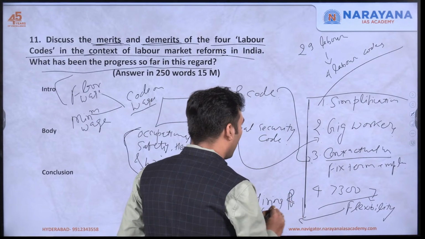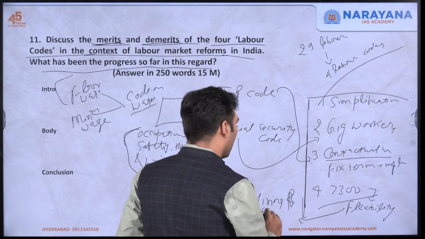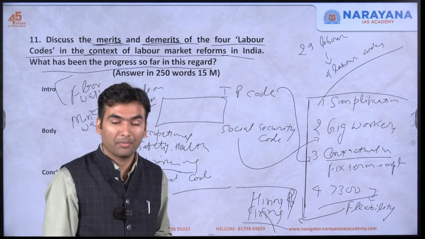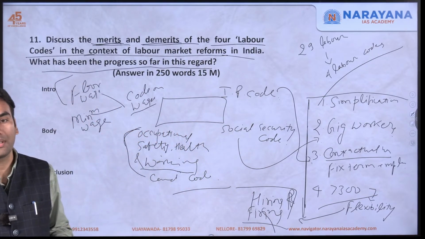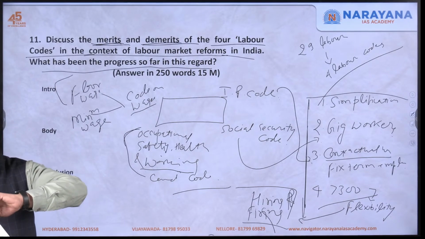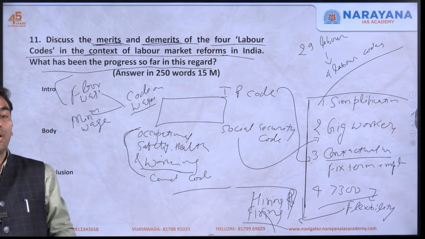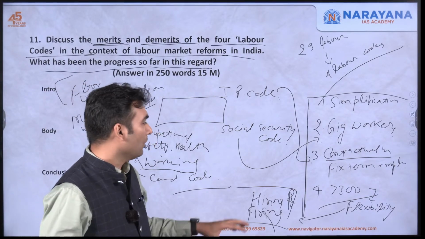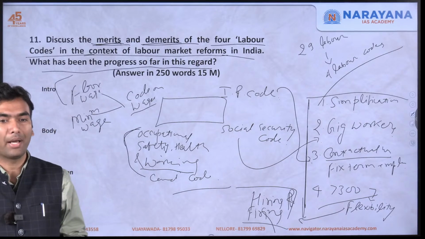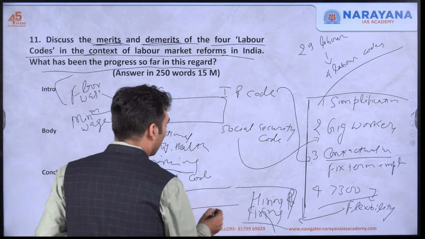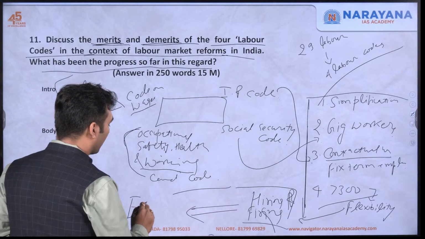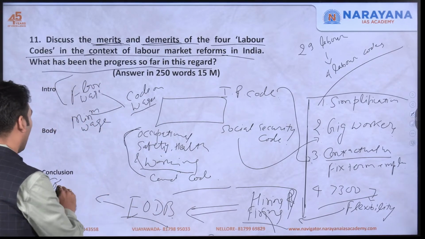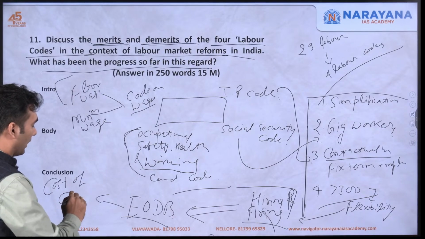If your employee size is less than 300, you need not take prior government permission. If a company has an employee size of more than 300, it needs to take prior permission from the government before it decides to fire anyone. You cannot fire anyone easily. So there is more flexibility with respect to hiring and firing. This will lead to ease of doing business. The cost of compliance of the companies will go down.